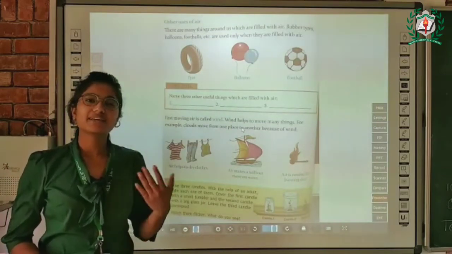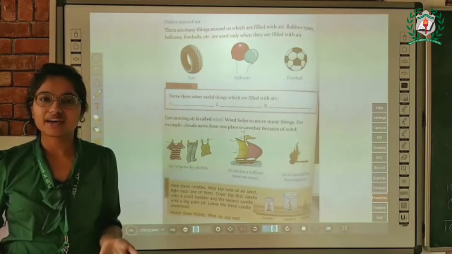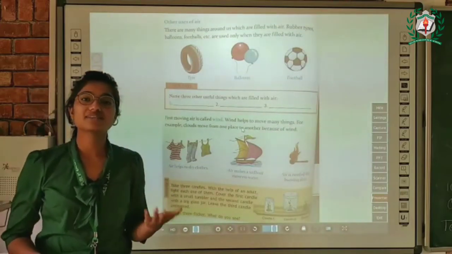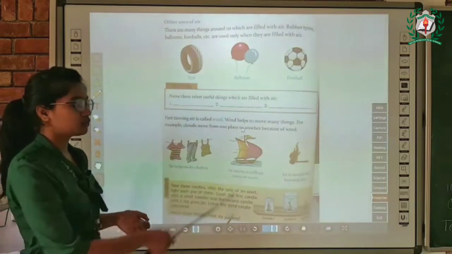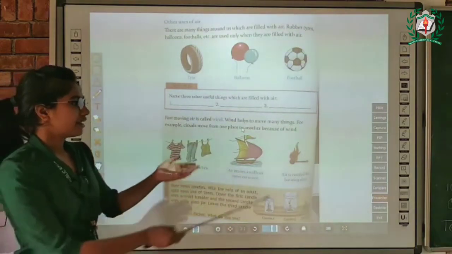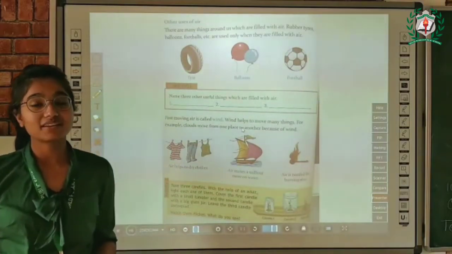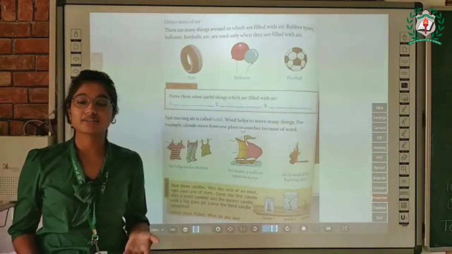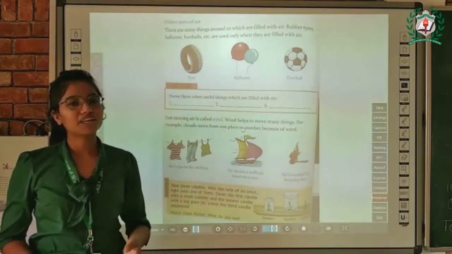So basically air is very useful for us, right? Air helps us to dry our clothes when the sun is not present. Air also makes the sailboat move on water, and air is also needed for burning. So you can see there are so many uses of air, and we can use air in many ways.